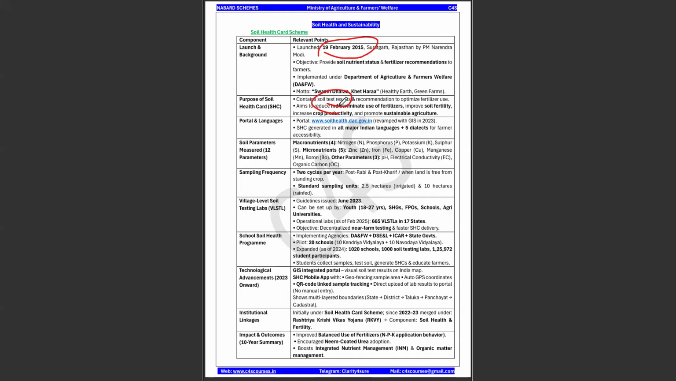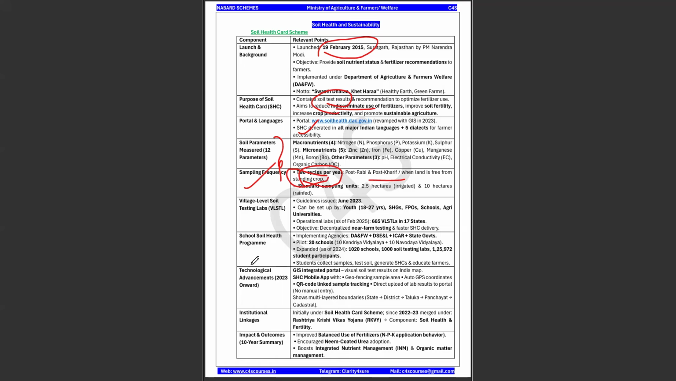Okay. It aims to reduce the indiscriminate use of fertilizers so that the soil fertility can be improved, which in turn will lead to crop productivity and promote sustainable agriculture. And there is a portal, and there are 12 parameters, micro and macronutrients, sampling frequency, 2 cycles per year. This is very important. Okay, so this can be a question: post Rabi and post Kharif when land is free from standing crop. Okay, let me know in the comment section what a standing crop means.